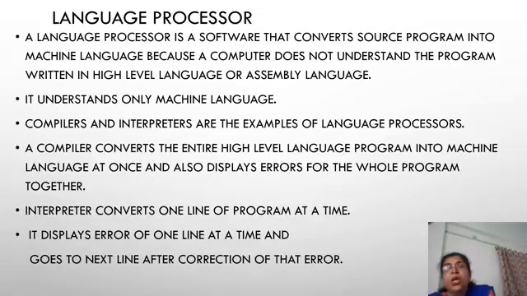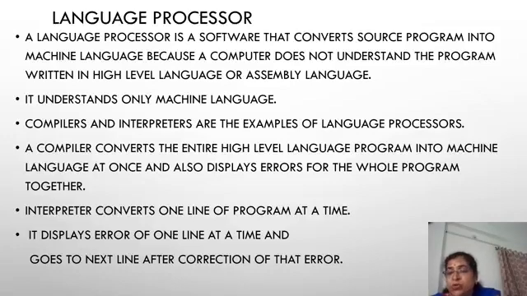Now, this language processor, what is a language processor? It means how it processes the language, that we are going to learn. A language processor is software that converts the source program into machine language, because a computer does not understand a program written in high level language or assembly language.